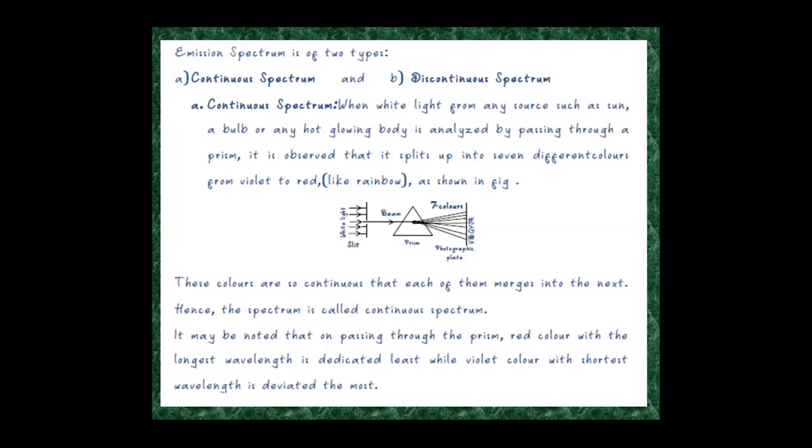These colors are continuous, each of them merges into the next, hence the spectrum is called a continuous spectrum. It may be noted that on passing through the prism, red color with the longest wavelength is deviated the least, while violet color with the shortest wavelength is deviated the most.